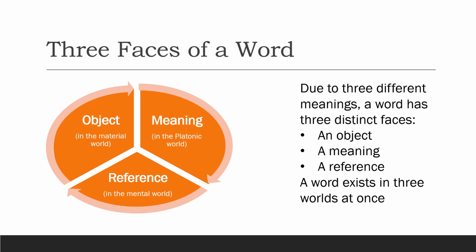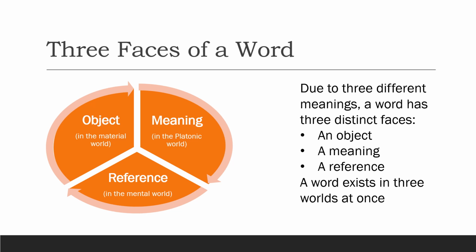Normally, we suppose that objects have no meanings or references. Each object is a thing in itself, so it could not be a thing about something else. But words are not objects like that, although they have an objective existence. Words reference other things, quite like our minds reference the world. Therefore, words become special kinds of objects that live in three worlds simultaneously. They are in the material world, the Platonic world, and the mental world.